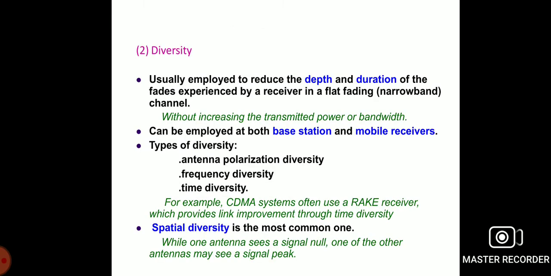Now let us move to diversity. It is usually employed to reduce the depth and duration of fades experienced by the receiver in a flat fading, that is narrow band, channel, without increasing the transmitted power or bandwidth. It can be employed at both the base station and the mobile receiver. The types of diversity are polarization diversity, frequency and time diversity.